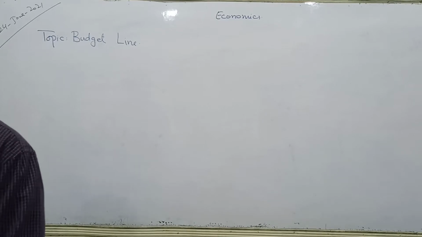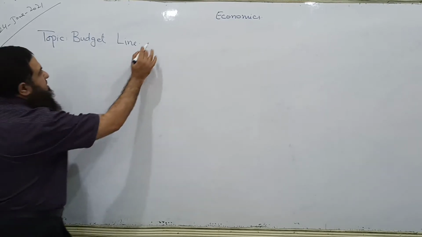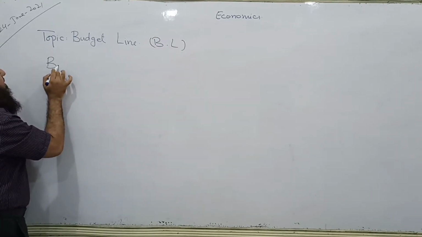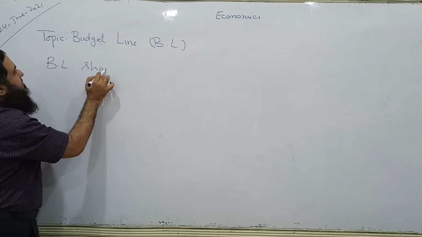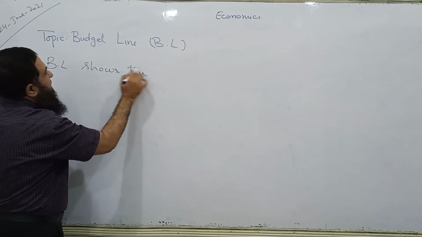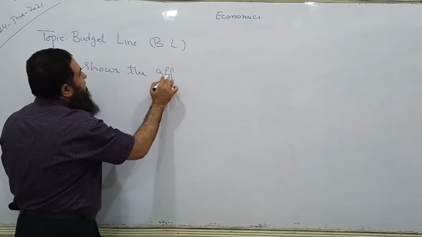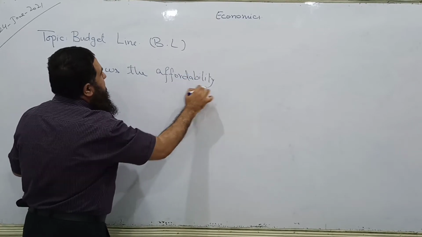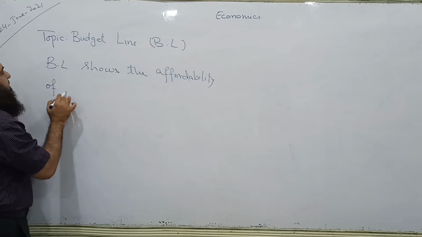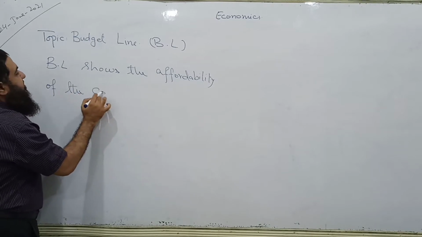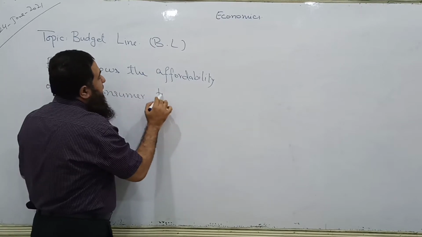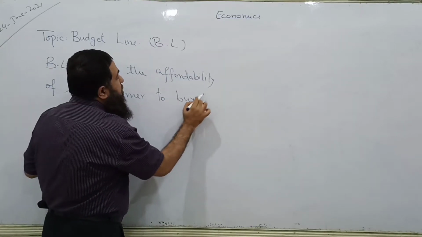What does it show? The budget line, it is written like this, BL. The budget line shows the affordability of the consumer to buy two goods.